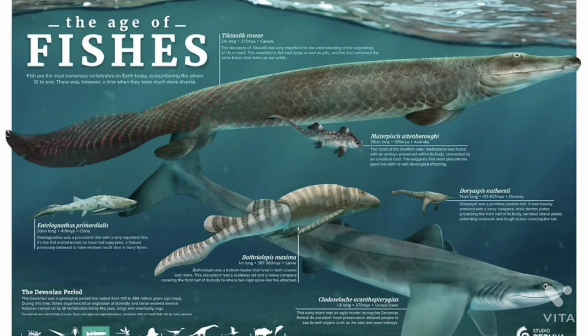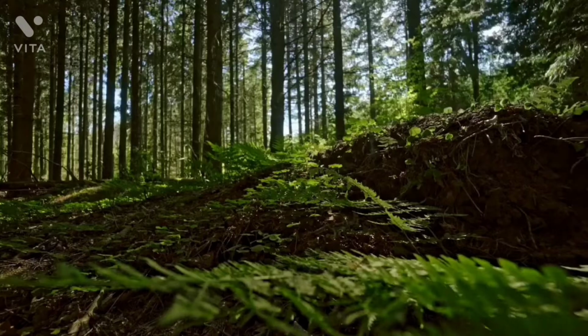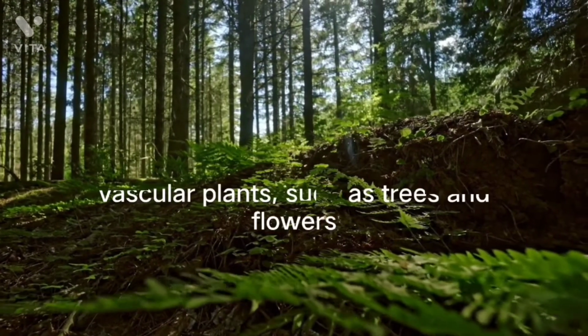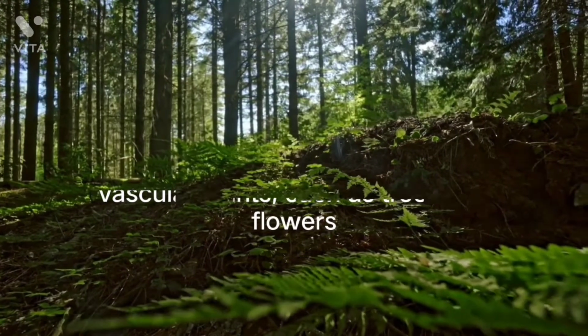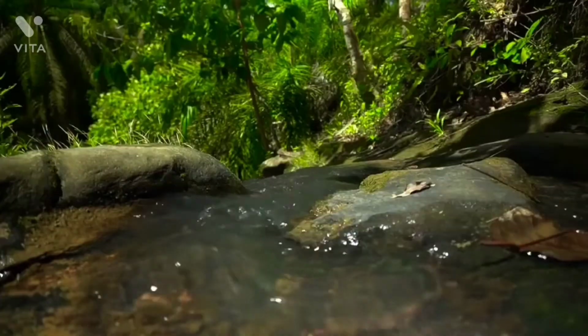Often referred to as the Age of Fish, the Devonian period saw the rise and fall of many prehistoric marine species. Although by this time animals had begun to evolve on land, the majority of life swam through the oceans. That was until vascular plants such as trees and flowers likely caused a second mass extinction, according to a 1995 study published in the journal GSA Today.